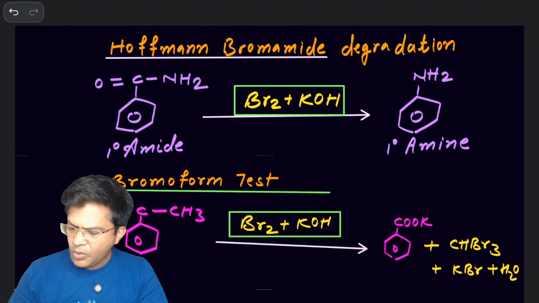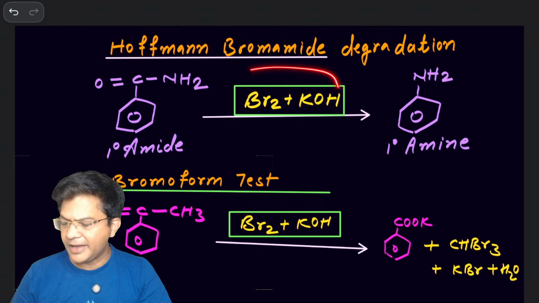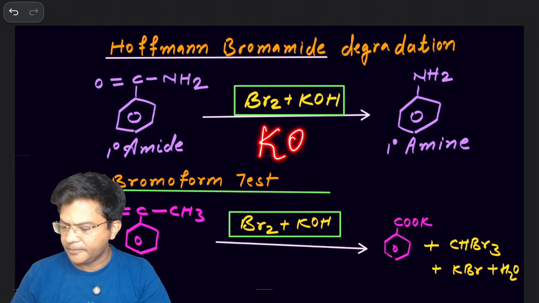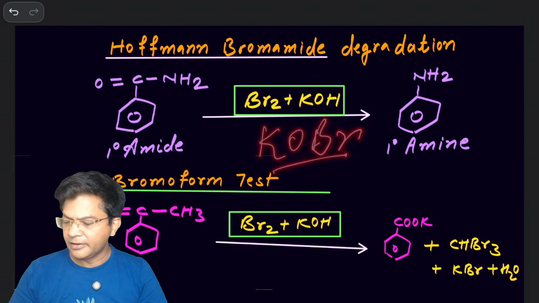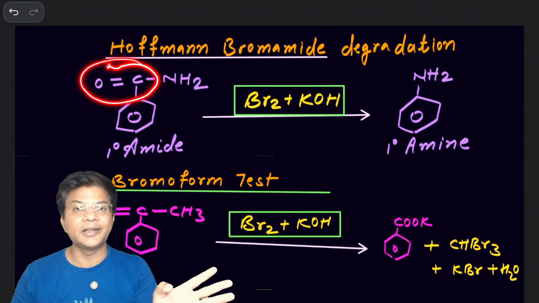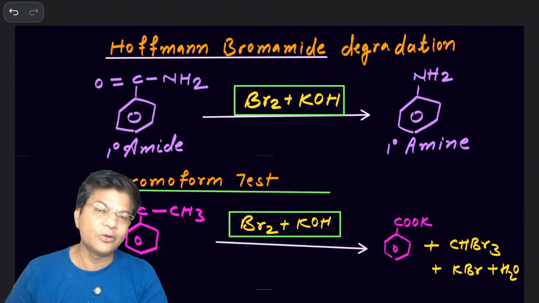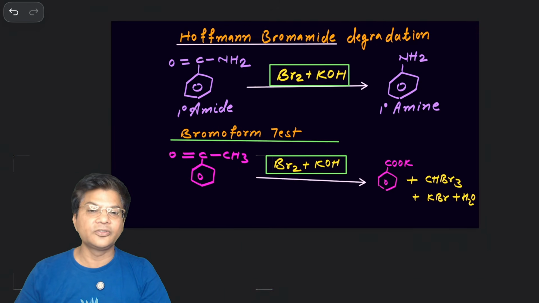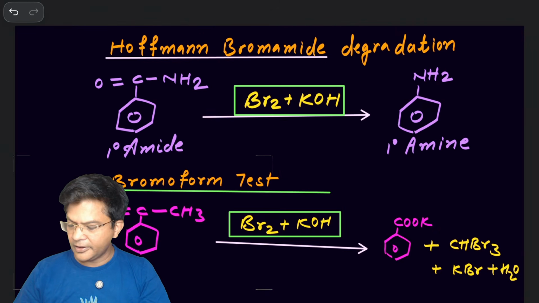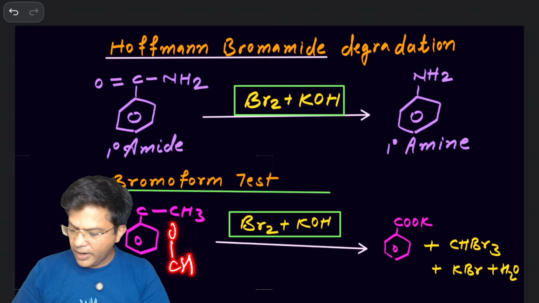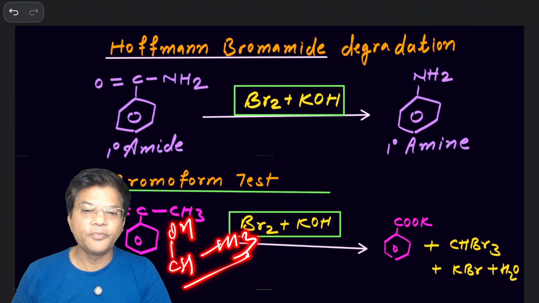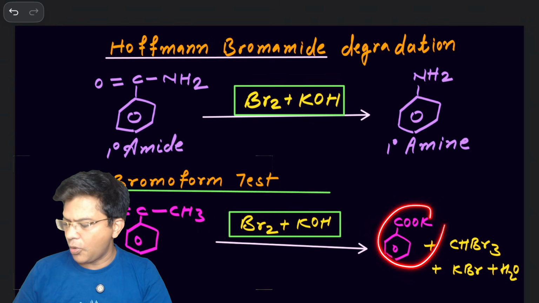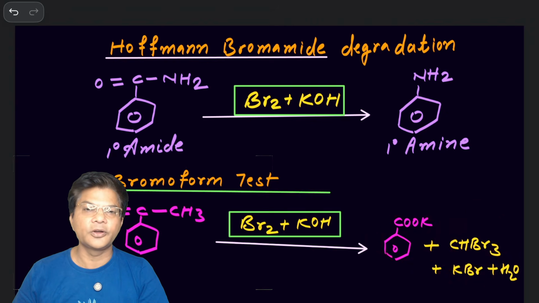Now see, whenever a 1 degree amide is provided with Br2 KOH, it will form KOBr, potassium hypobromite. So in the Hoffmann bromamide reaction, CO will get eliminated and you will get a 1 degree amine. This is equally good for aliphatic as well as aromatic. Now my dear students, bromoform test, RCOCH3 or RCHOHCH3. If either of these two things is given, it will do the haloform reaction. RCOOK, CHBr3, salt and water will be the product.